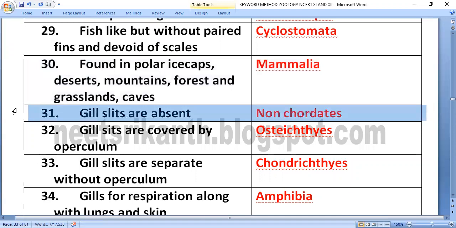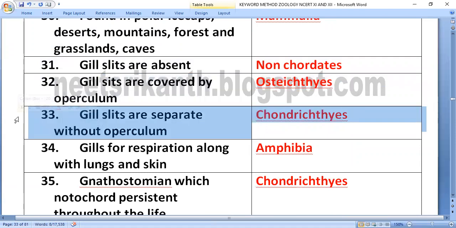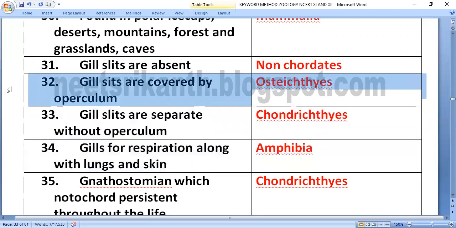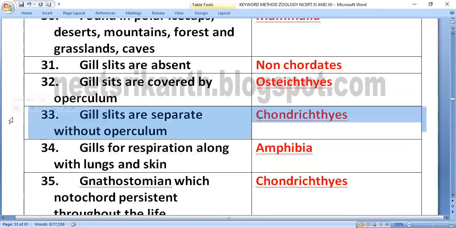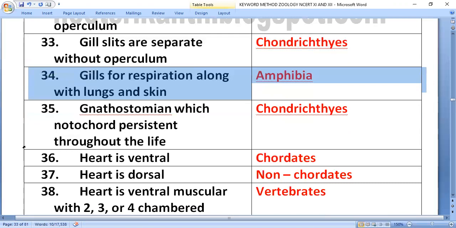Gill slits are absent, non-chordates. Gill slits are covered by operculum, osteichthyes. Gill slits are separate without operculum, chondrichthyes. Gills for respiration, and in amphibia along with lungs and skin.